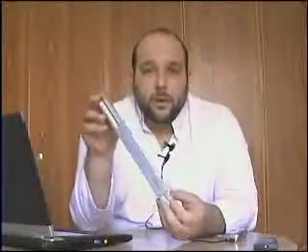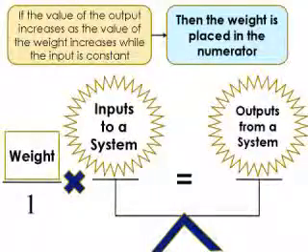So in our case here, how to derive the law for this column? Firstly, we put the scale, we put the force on one side, the input force, and on the other side we put the displacement, and we multiply the inputs by this weight, which is the stiffness of the column. Now, if this weight, when it increases, increases the output for the same amount of input, then we put it in the numerator.